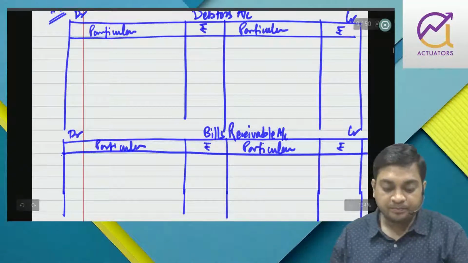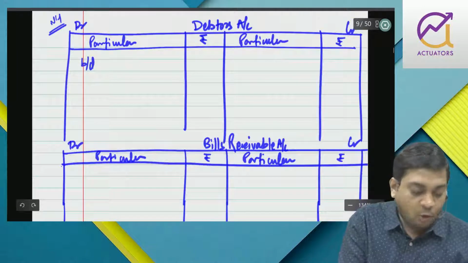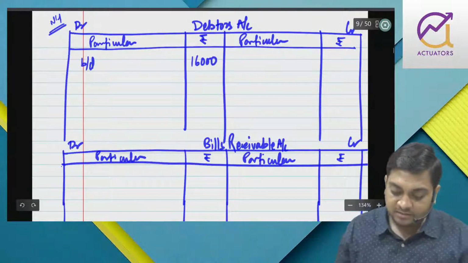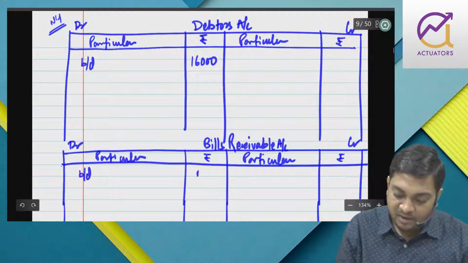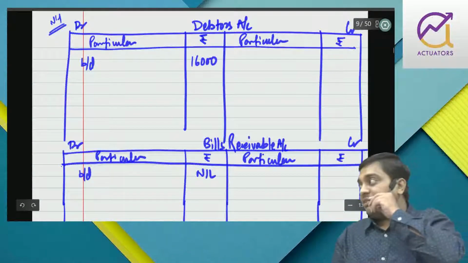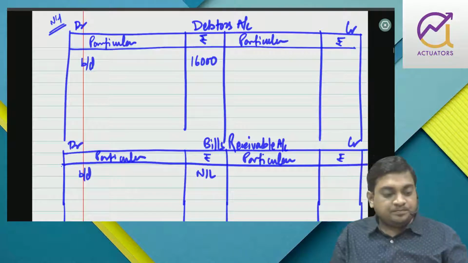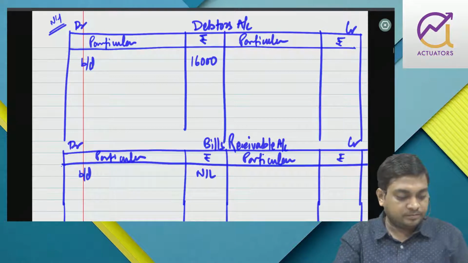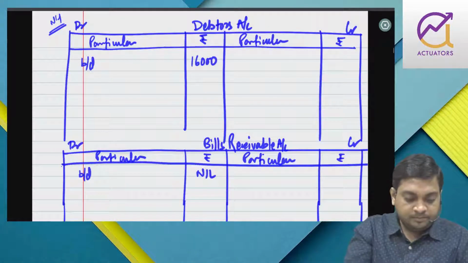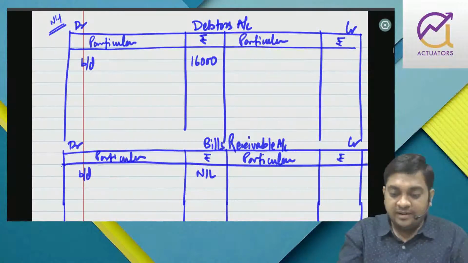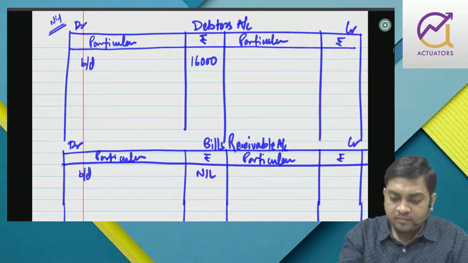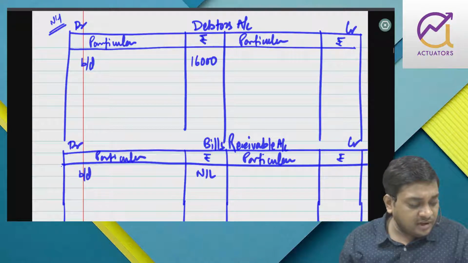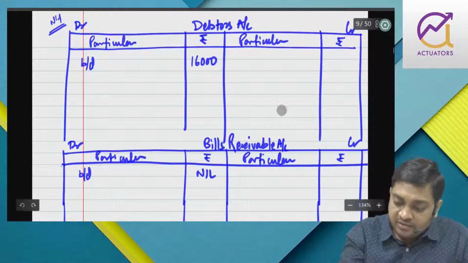Right now, debtors opening balance is 16,000 and BR opening balance is nil. They have not given us, so we have to take it as nil. Is that fine? Now, collection from debtor after allowing discount of 1500 amounted to 58,800.